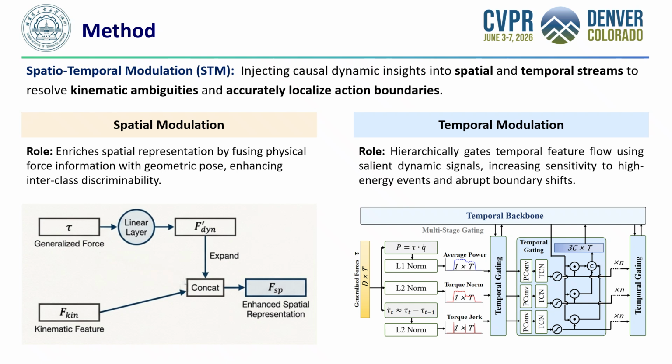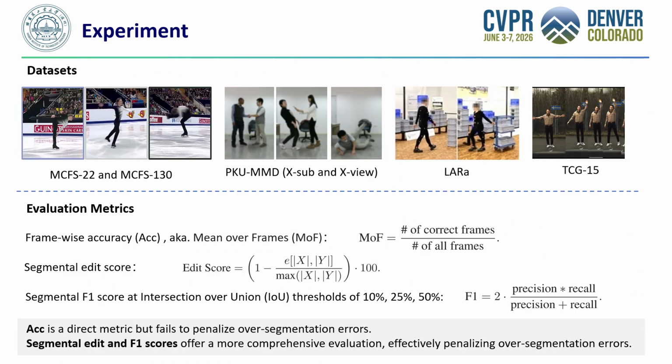On the right, temporal modulation extracts three physical signals: power, torque, and torque change. These signals hierarchically gate the temporal feature flow. By doing this, the network becomes highly sensitive to high-energy events and abrupt dynamic shifts, which are key indicators of action boundaries. Next, let's move on to the experiments.